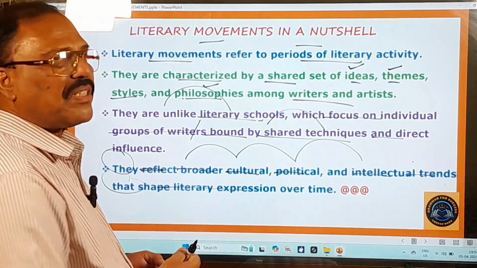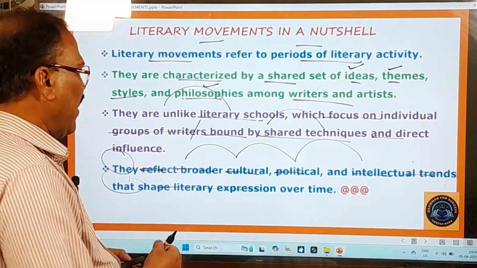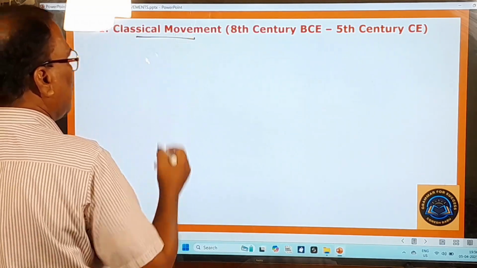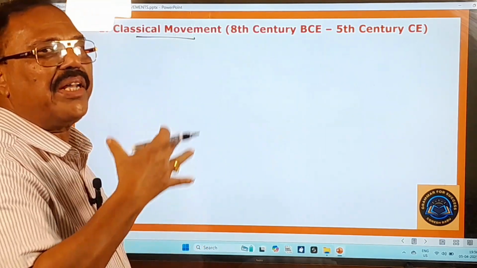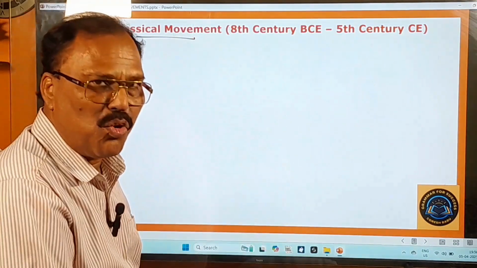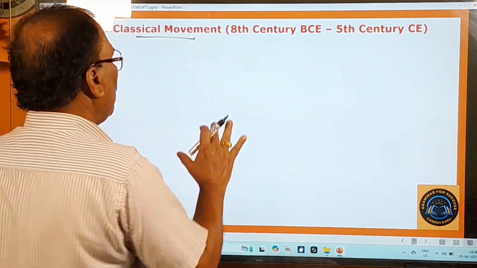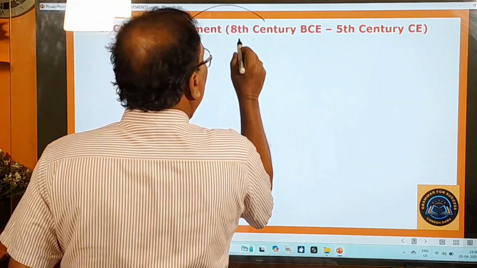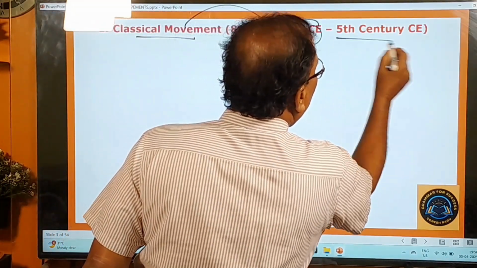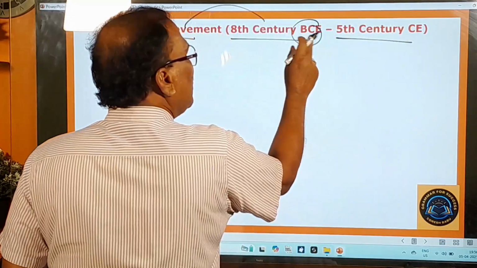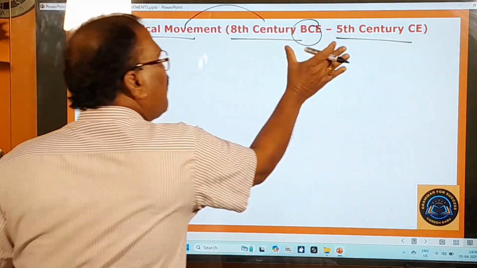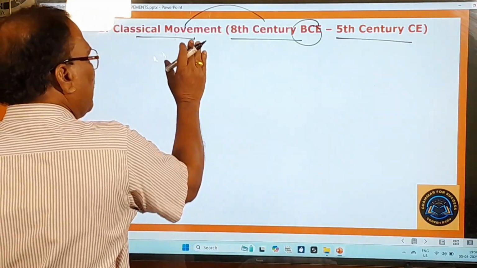Now pay attention to the first literary movement. The first literary movement is the classical movement. Classical movement means, in other words, traditional movement or conventional movement or orthodox movement, whatever you can call it. This movement existed between the 8th century BCE and the 5th century CE. BCE means before Christian era, and CE means Christian era. So between this period, this classical movement existed.